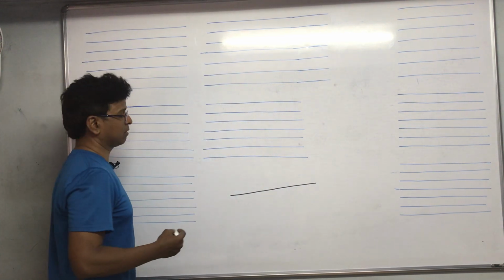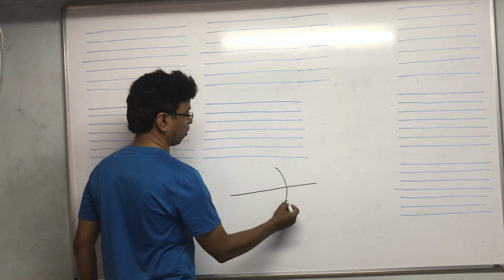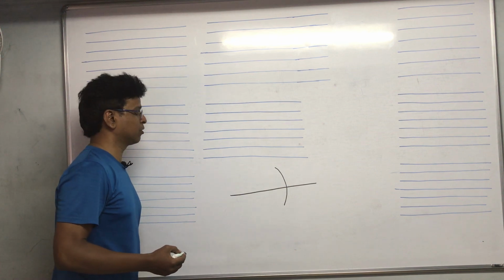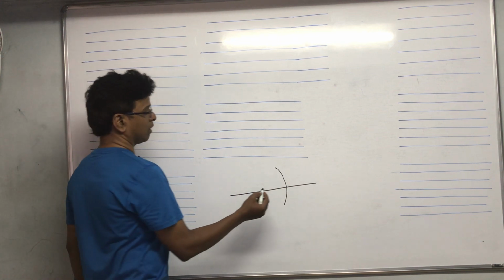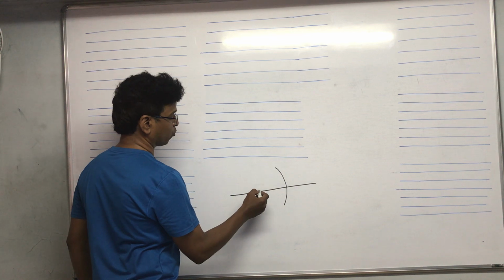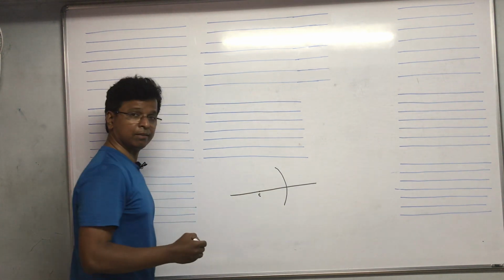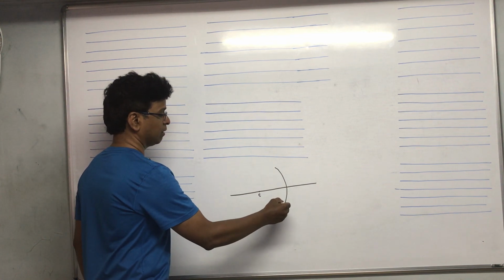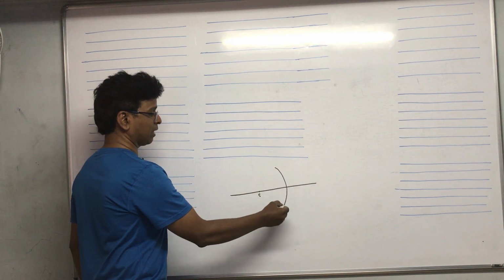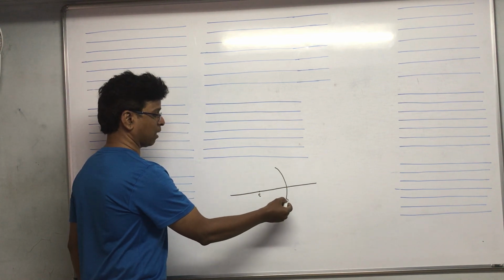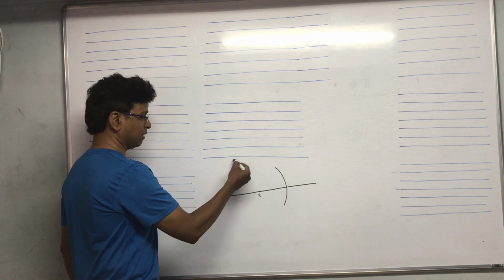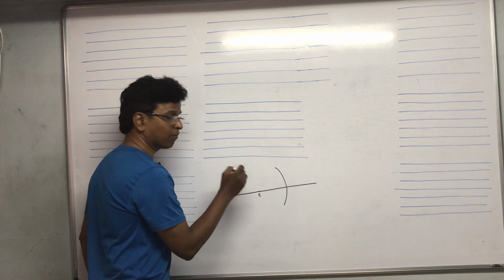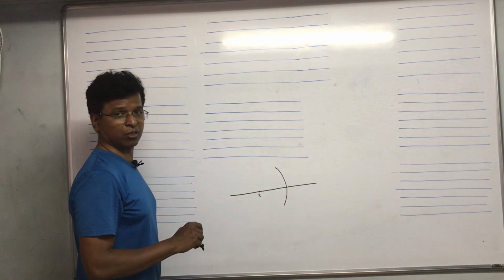This is the principal axis. Then we have especially the concave mirror. Concave mirror has the maximum number of figures to be drawn and to be understood. First of all we have to think about the center of curvature. Center of curvature is nothing but the center of this sphere. If we complete this, this is basically a curvature. Curvature is nothing but a part of a sphere. If we complete this sphere, then the center of that sphere is the center of curvature.